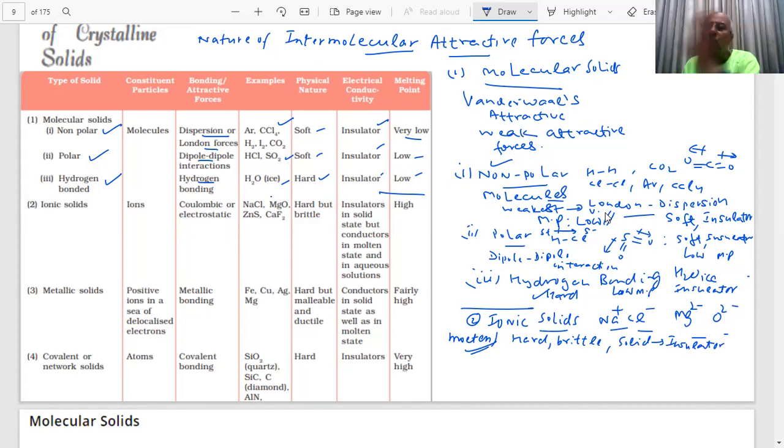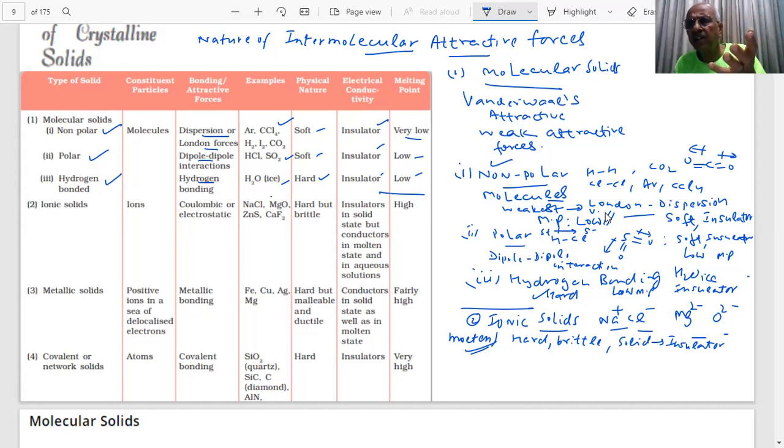These ions can move. Ions are free to move. I will apply a potential difference. Ions will start moving, and then they can be conducting. They will become conductors. What we call an electrolytic conductor. In electrolysis, we studied that.